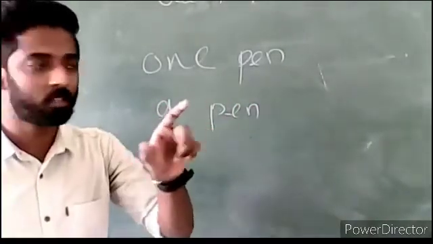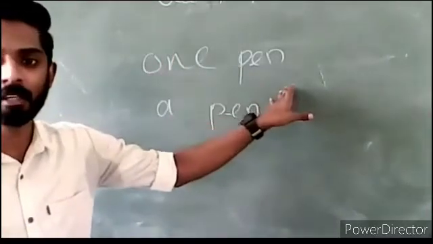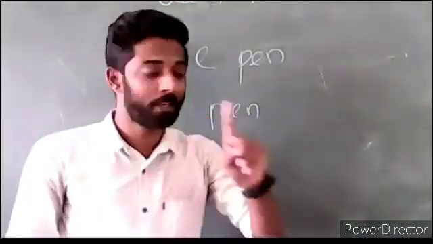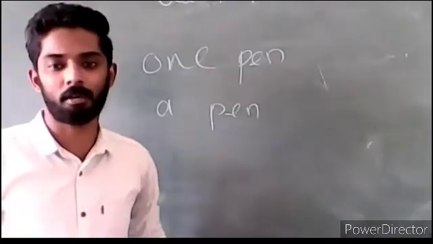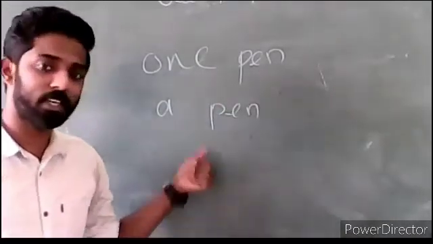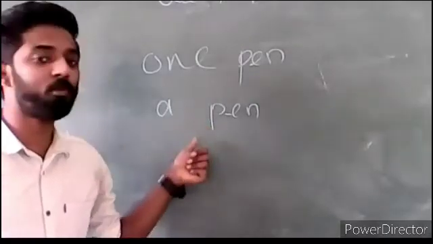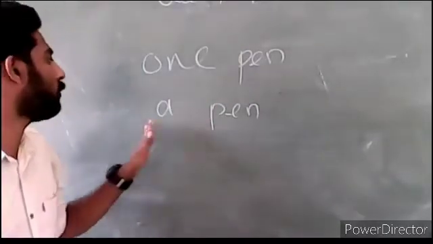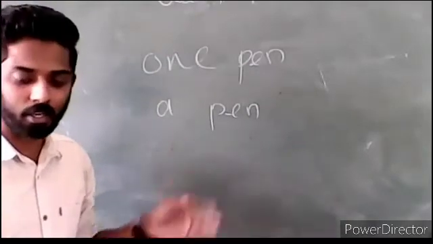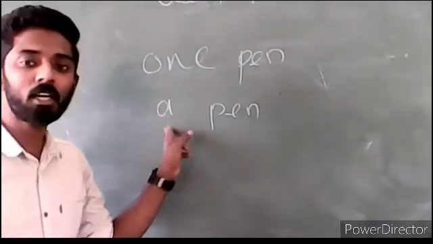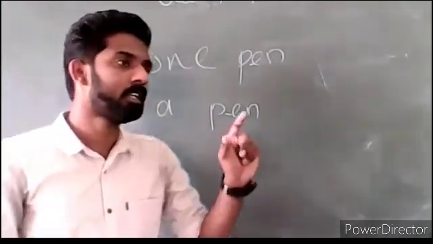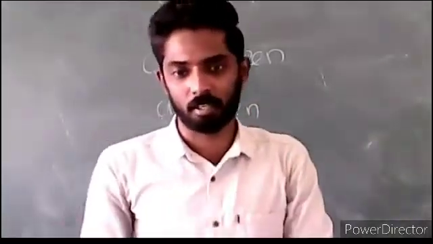Did you see the difference? When we use one pen, it means that there is one pen. And when we use a pen, it also means that there is one pen. So that is why it is said to be the unemphatic form of one. We do not directly say that there is one in this case. But what happens? The word a speaks about a single thing.